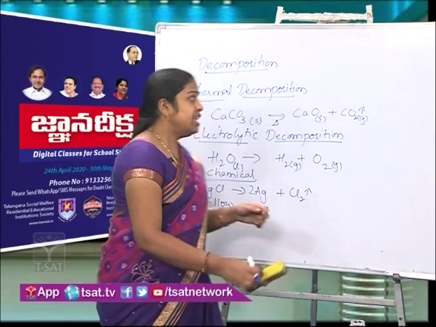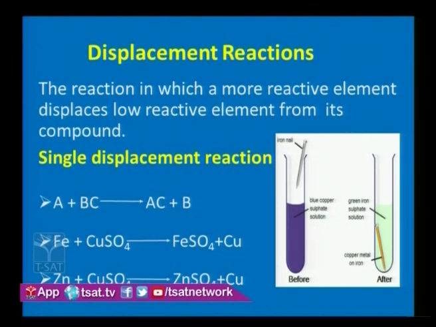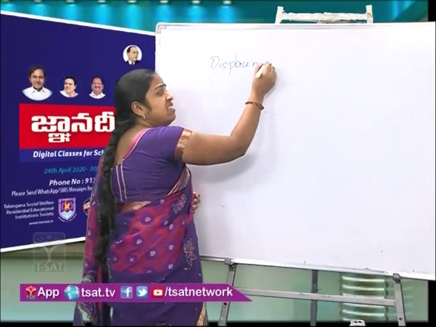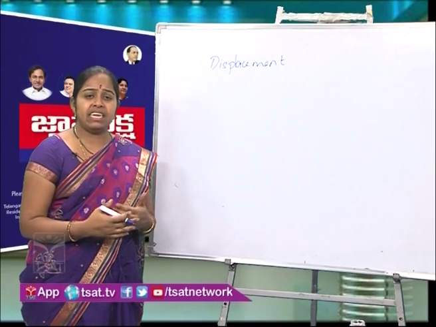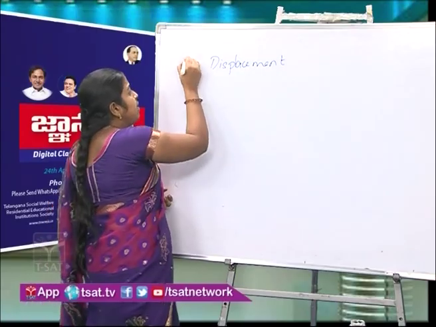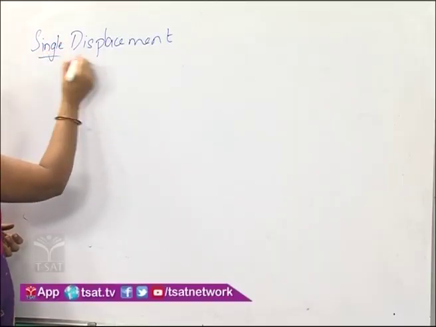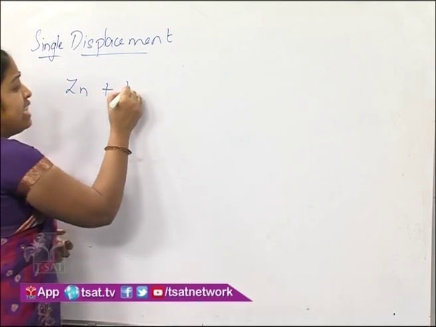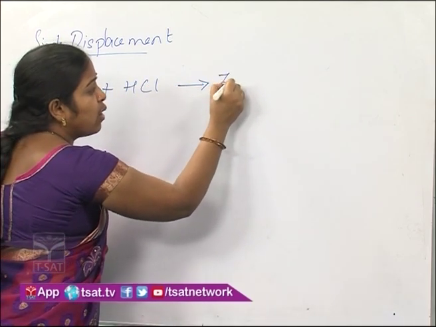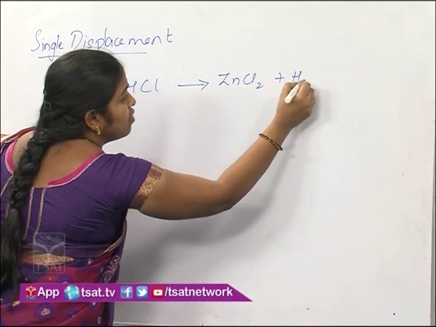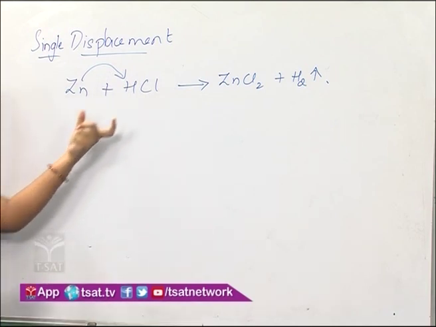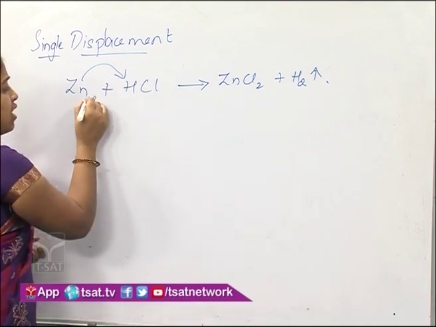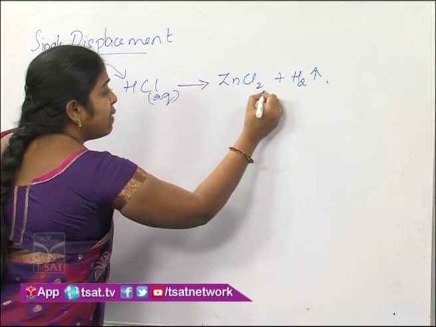Next we will move on to displacement reactions. Single displacement reactions are the reactions in which a single element is displaced. A more reactive element displaces a less reactive element from its compound. For example, zinc plus HCl gives us zinc chloride plus H2. Here you can see that zinc is replacing hydrogen from hydrochloric acid. Such reactions are called single displacement reactions.